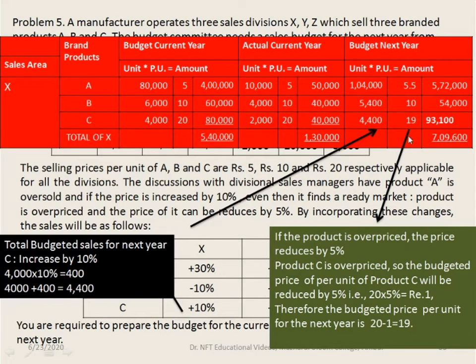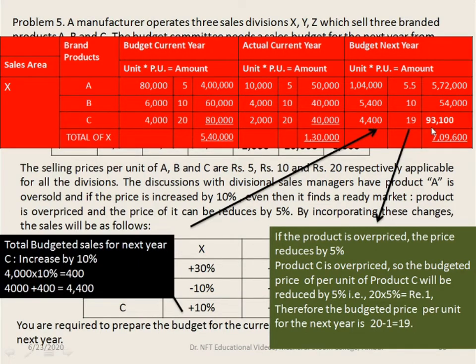Again, the price. Here the product is overpriced because the price is 20 rupees, which is high. So this has to be reduced by 5%. That's what is mentioned. Just see the working note. If the product is overpriced, the price is reduced by 5%. Product C is overpriced. It's 20 rupees, so we will be reducing it by 5%. So 20 into 5% is rupee 1. Therefore the budgeted price per unit for the next year is 20 minus 1, that is 19 rupees.